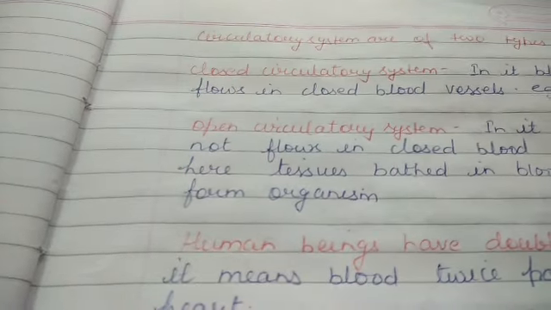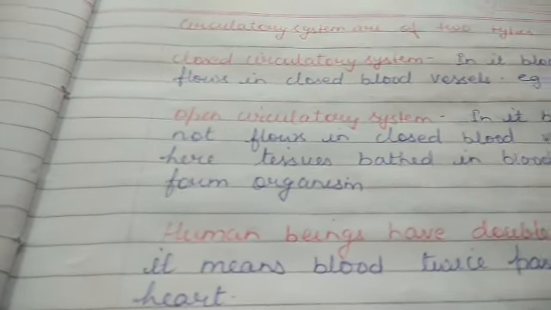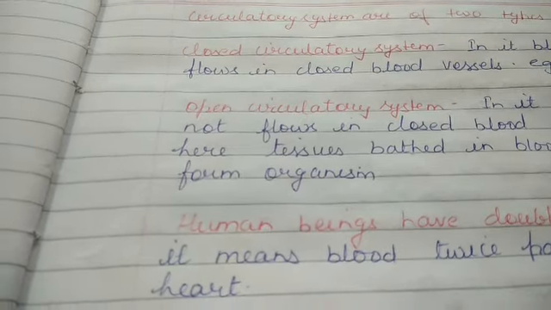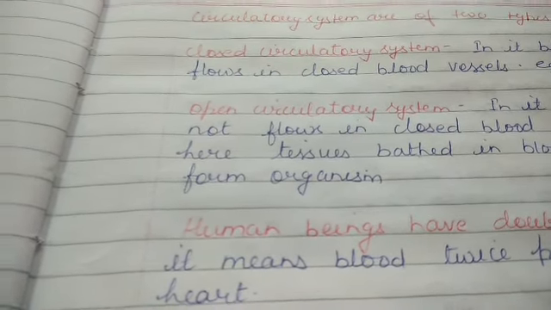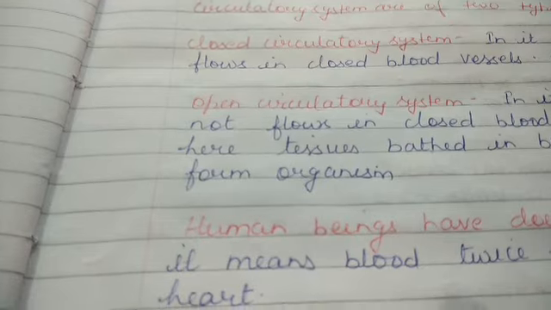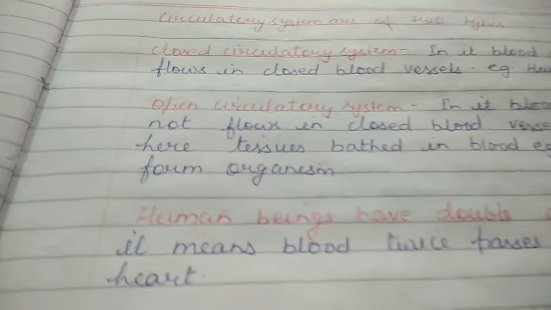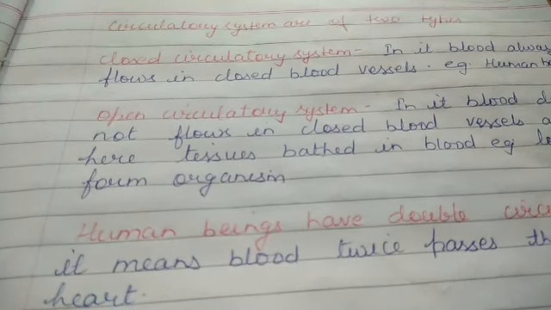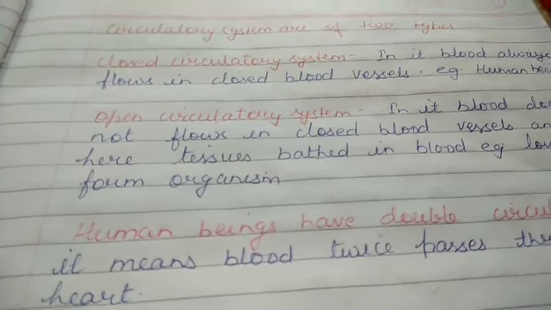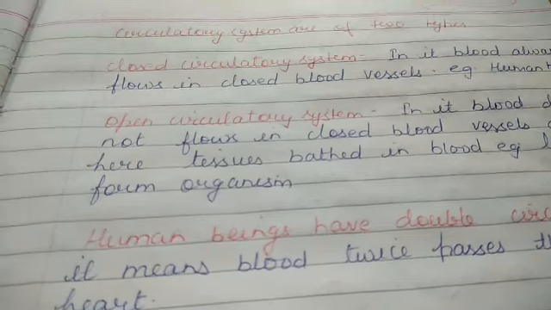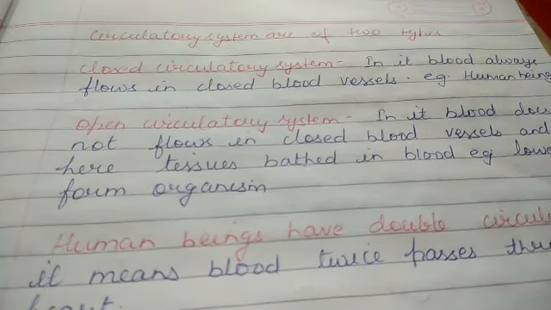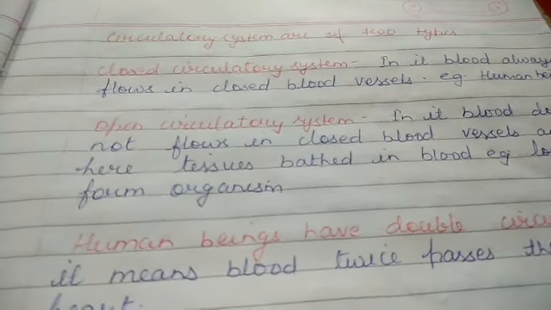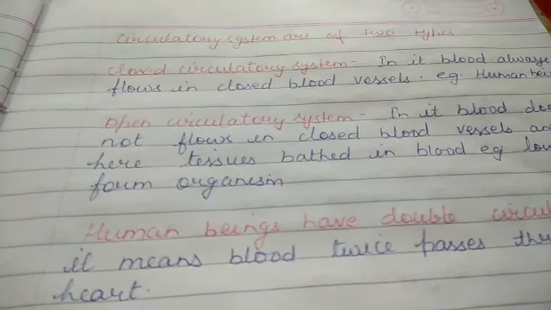Now, circulatory systems are of two types: closed circulatory system and open circulatory system. Closed circulatory systems are found in higher animals. Closed circulatory system means that blood never flows in the open. It flows in closed blood vessels. That means it never comes in direct contact with the tissues. Example: human beings or higher animals.